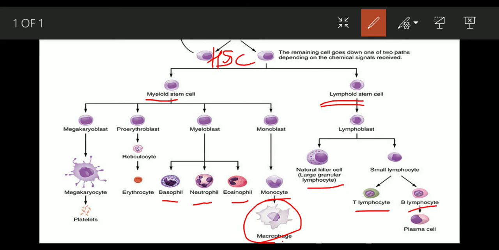So this is an overview of the different cells of the immune system, and we will learn more about each of these cells in detail later on.